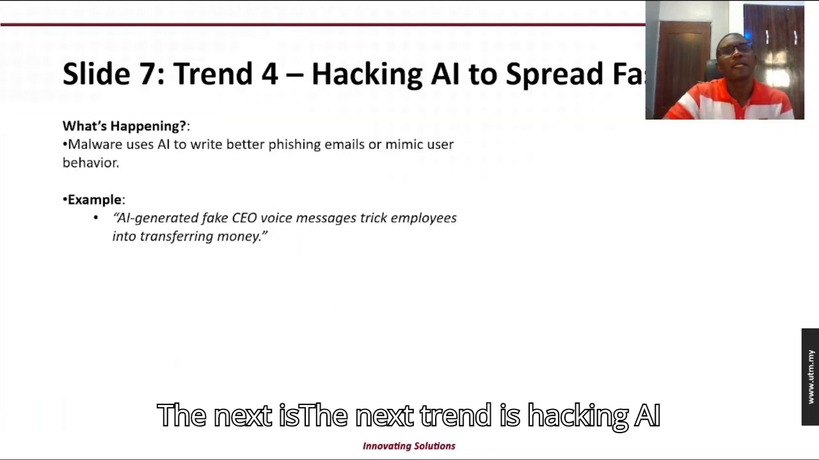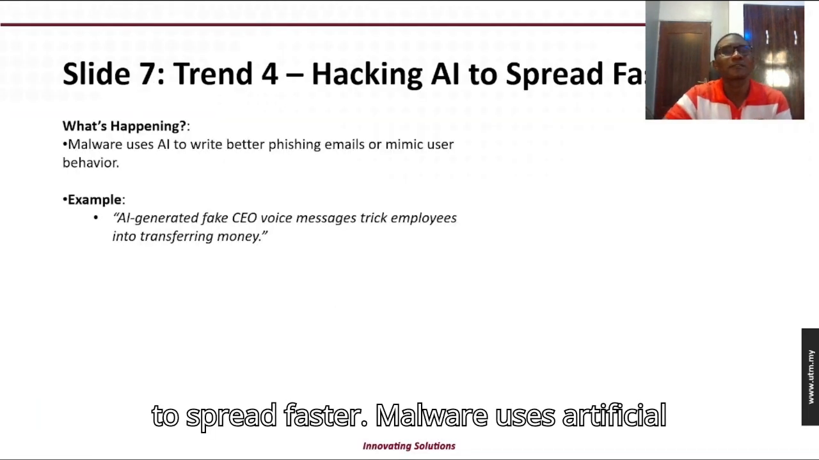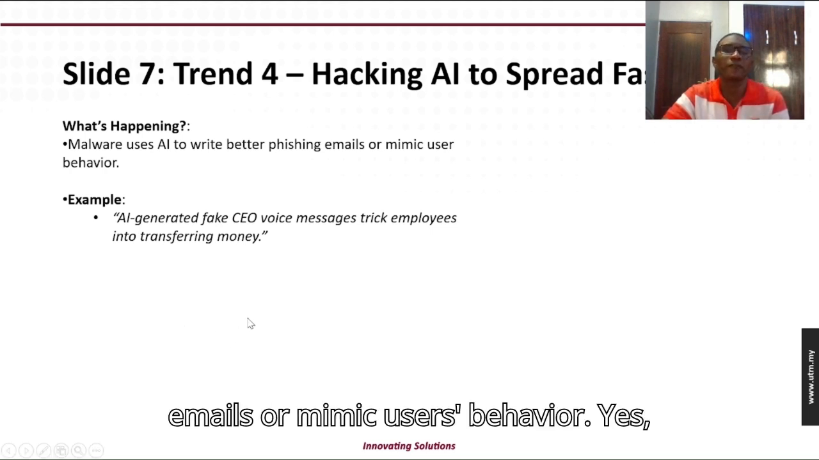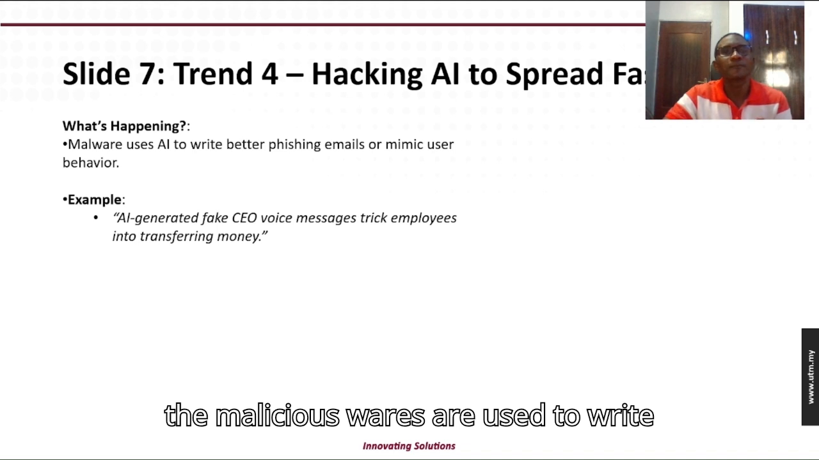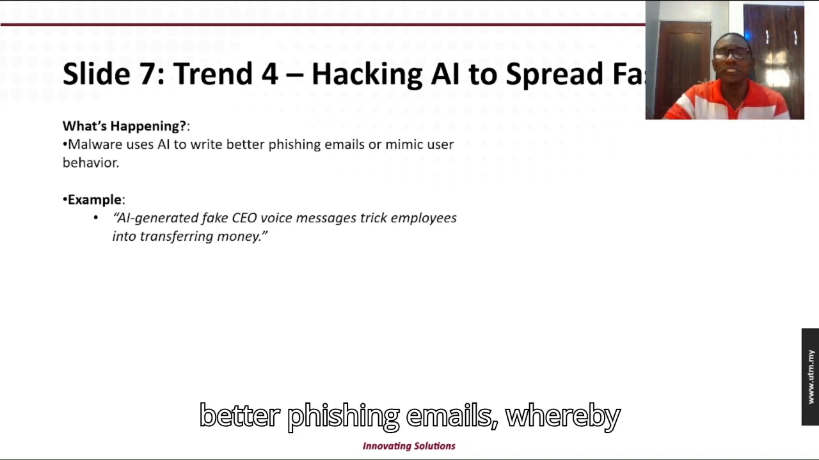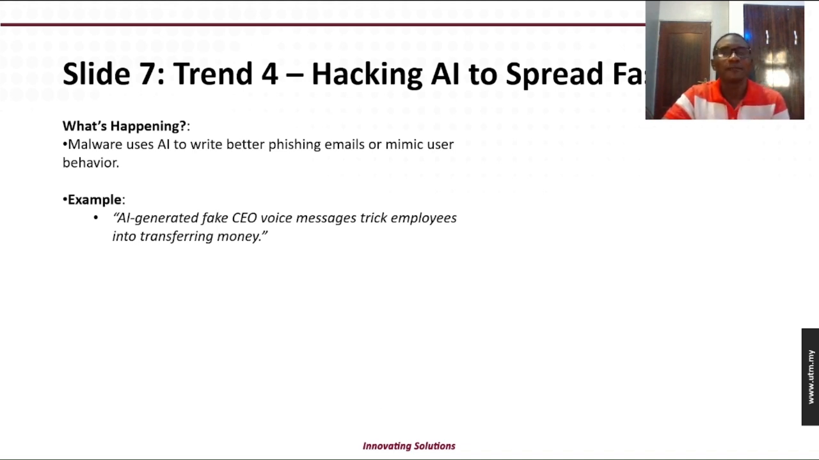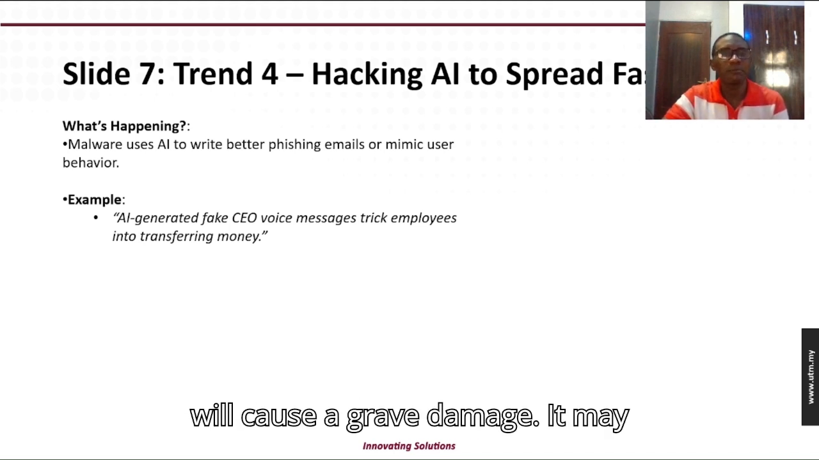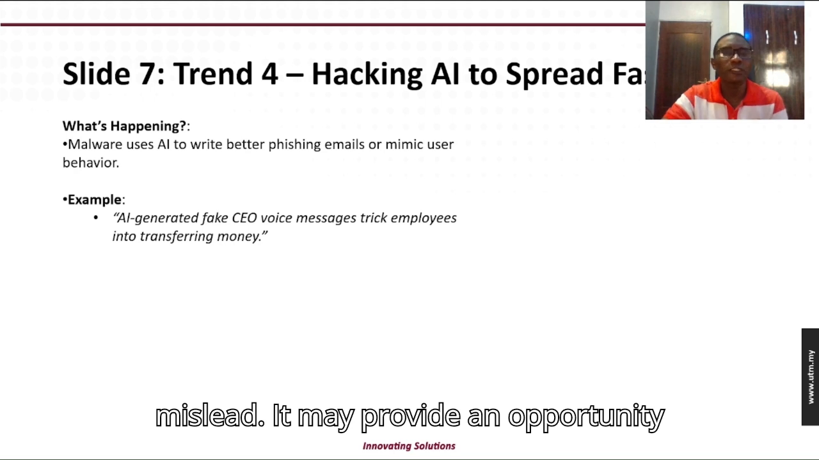The next trend is hacking AI to spread faster. Malware uses artificial intelligence to write better phishing emails or mimic users' behavior. Yes, the malicious wares are used to write better phishing emails, whereby if care is not taken when you click on them, it will cause grave damage. It may mislead, it may provide an opportunity for the hackers.